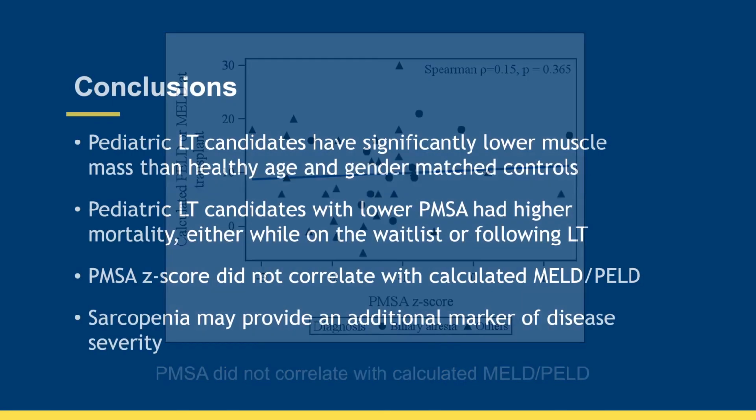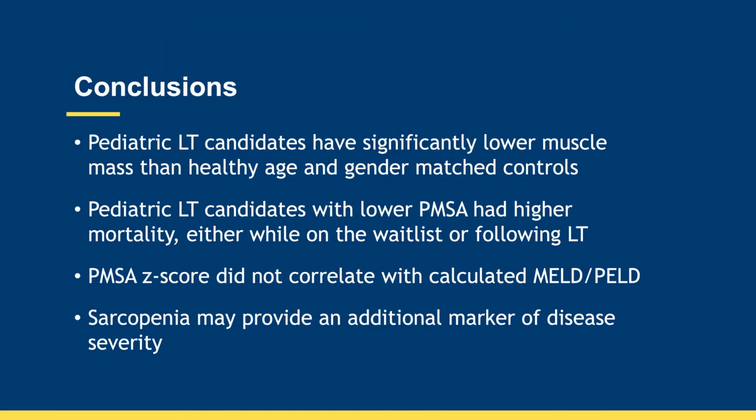So in conclusion, pediatric liver transplant candidates have a significantly lower muscle mass than healthy age and gender matched controls, and those transplant candidates with lower PMSA had higher mortality, either while on the wait list or following transplant. Although PMSA was a predictor of survival, it did not correlate with MELD and PELD score, which are standard markers of disease severity and used to predict the risk of death without a transplant. Thus, sarcopenia may serve as an additional marker of disease severity and aid in risk stratification in children with chronic liver disease.